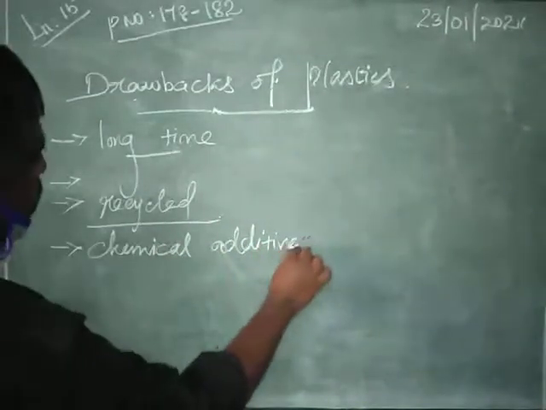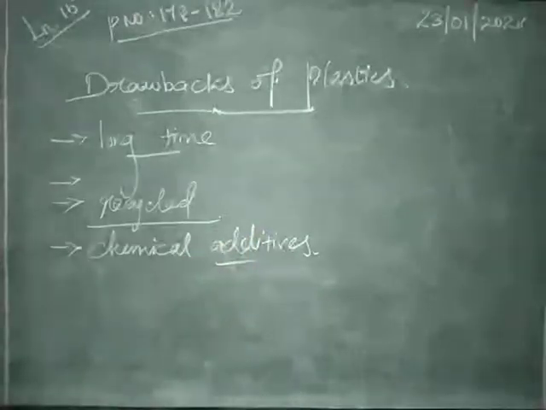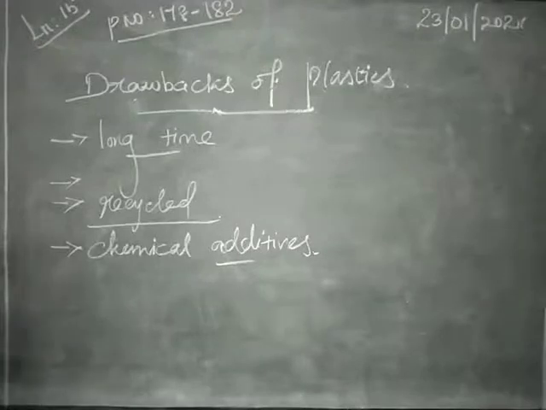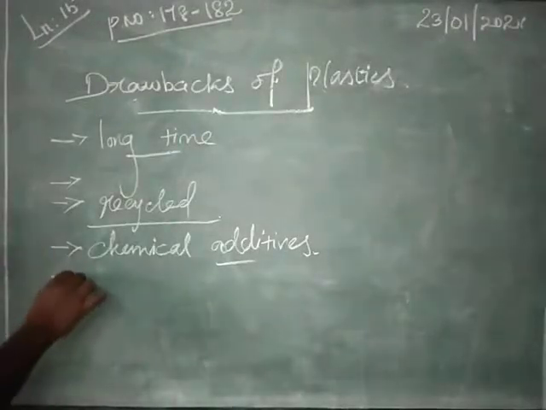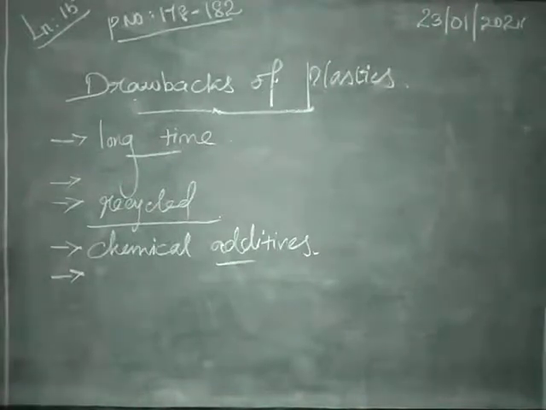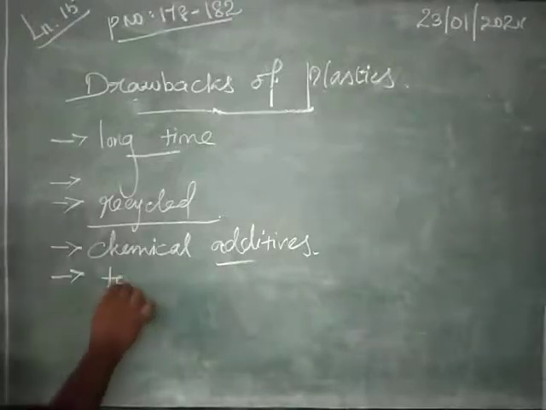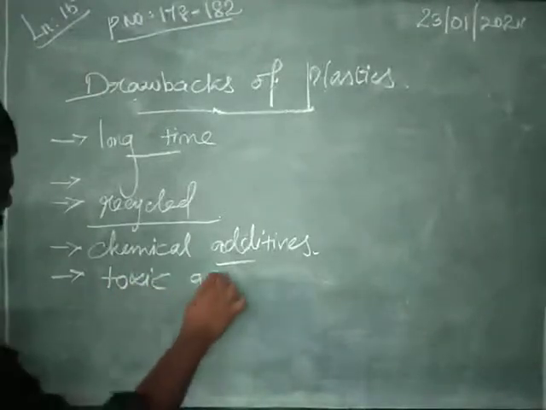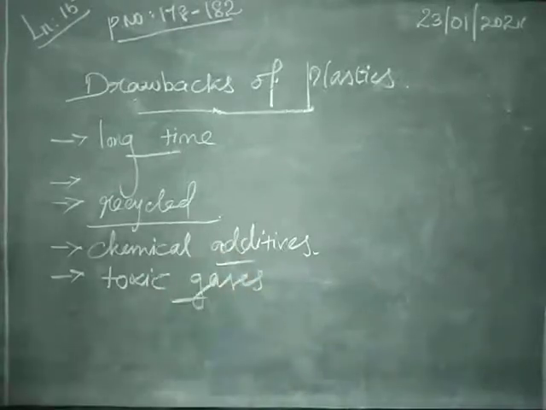Additives mean some chemicals are added for coloring, flexibility, strength, and UV resistance purposes. These chemicals are also very dangerous to us. Burning of plastics releases toxic gases, for example dioxin, which is also a toxic gas. Next, the last point.